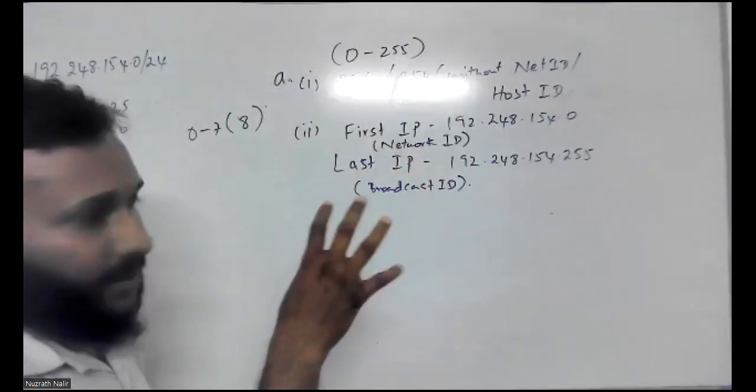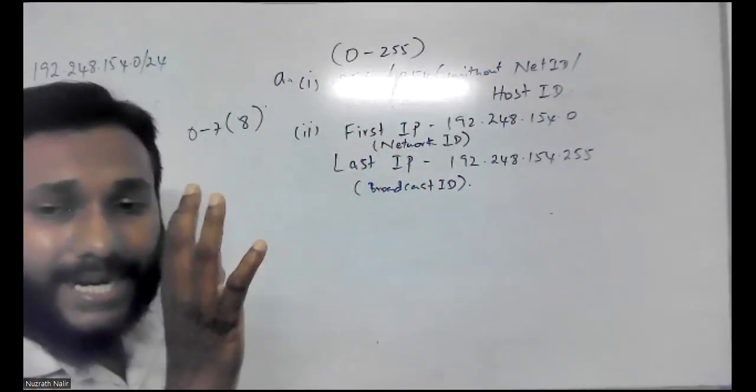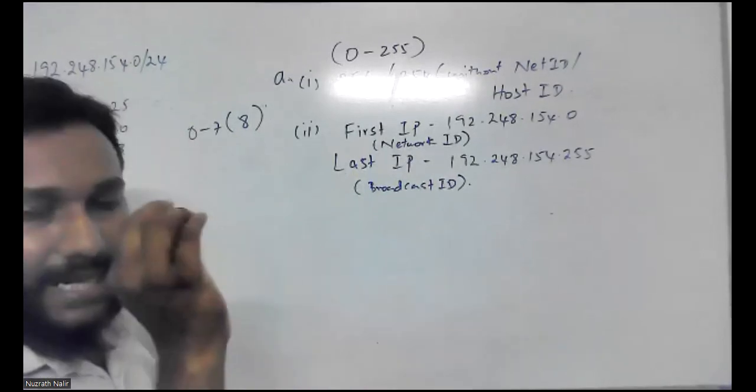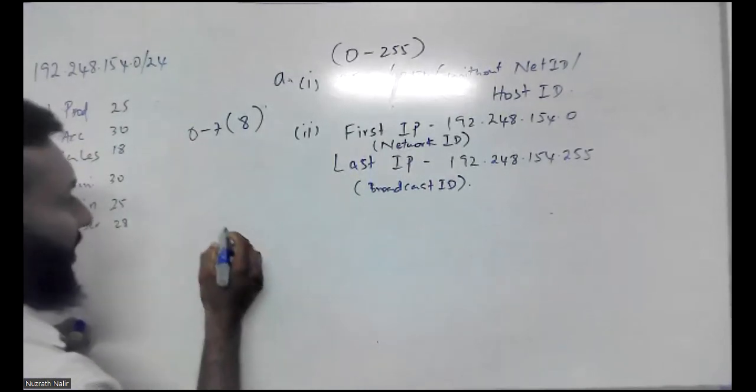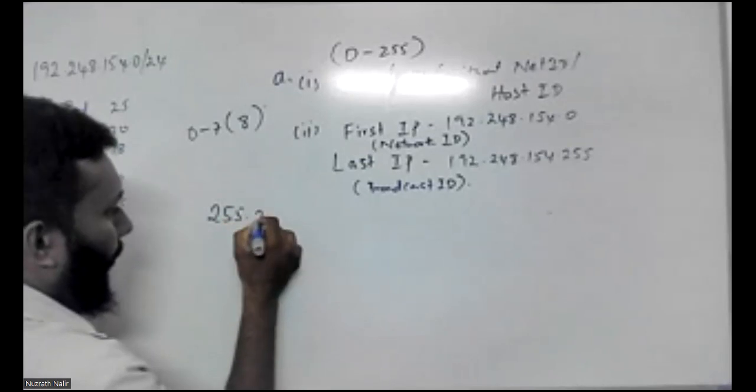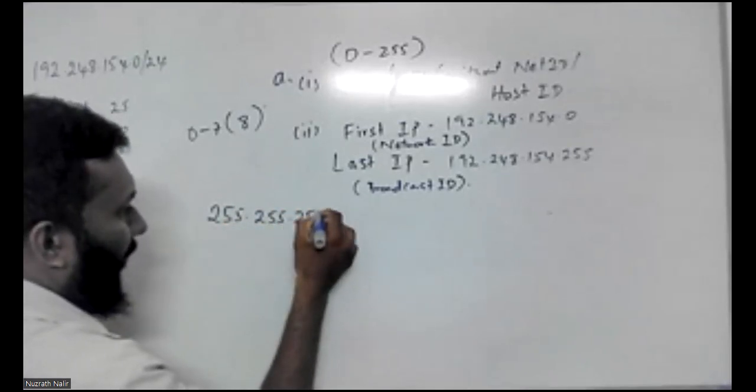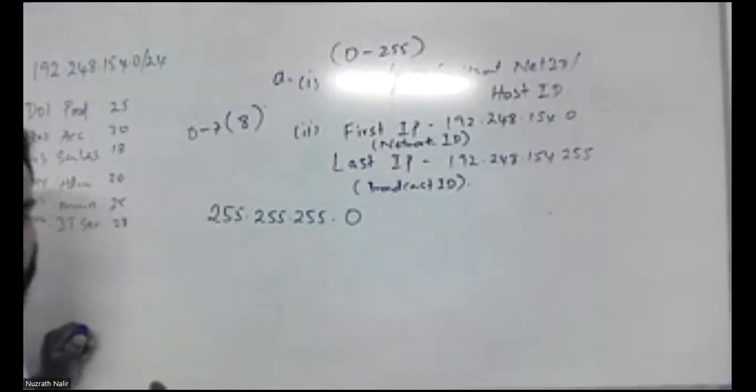This question is based on your class C. So therefore, class C means, look at this carefully, 255.255.255.0.